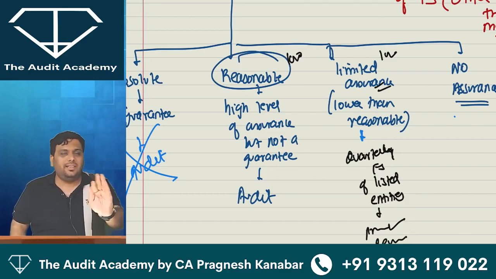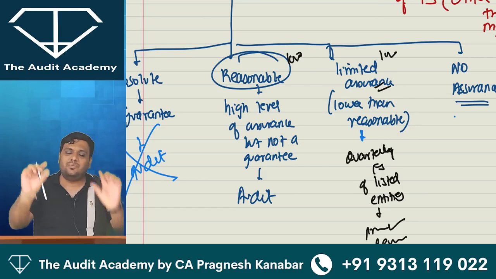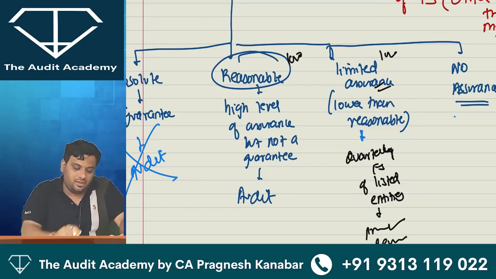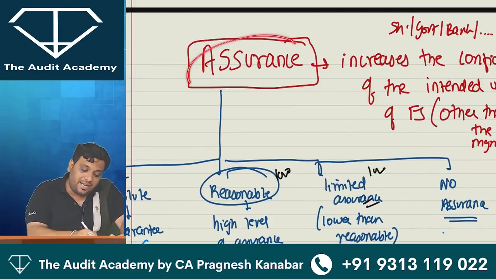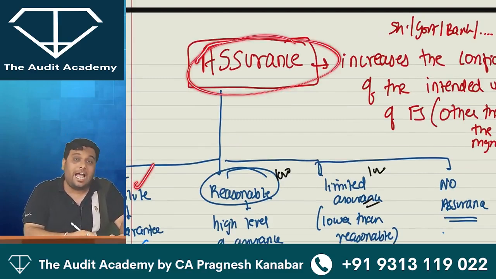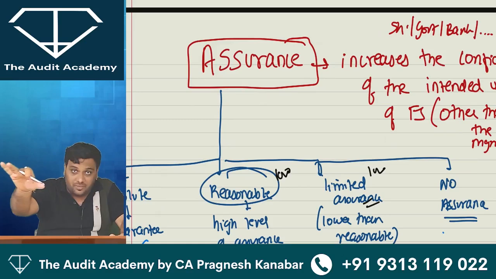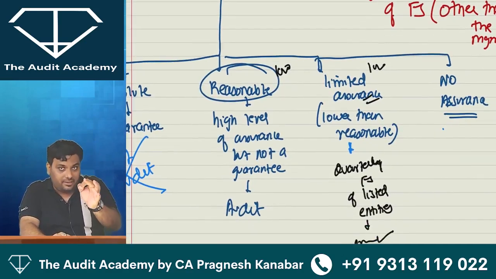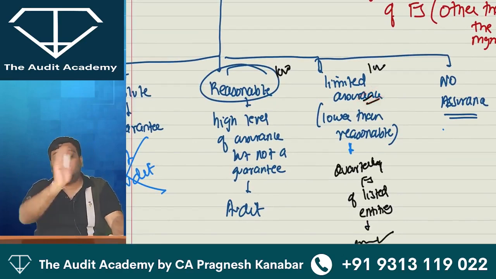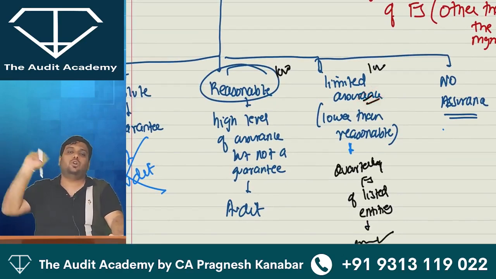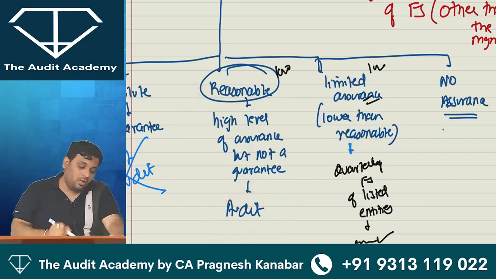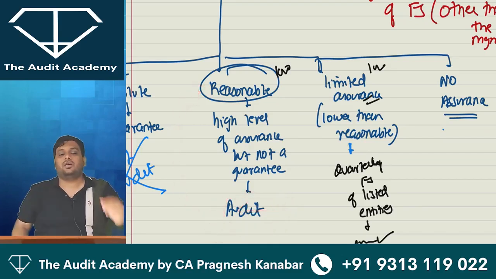Don't worry. In the next lecture, we will do all the differences properly. But today I want you to understand that whenever I use the word assurance, there is one, absolute assurance, a guarantee, which is not possible. Second is reasonable assurance, a high level of assurance, but not a guarantee. And third is limited assurance, even lower than reasonable. And fourth is no assurance. Come on, everyone with me. Auditing is a reasonable assurance engagement.